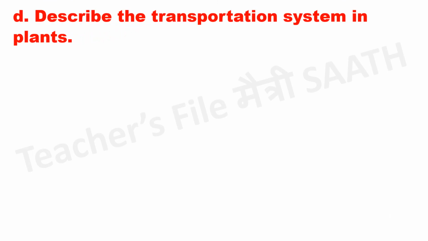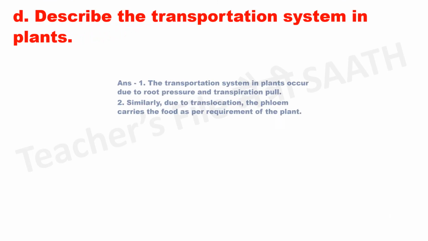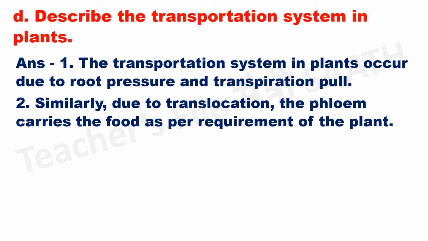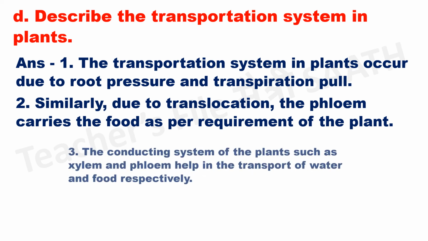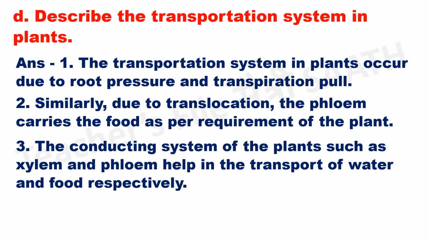Describe the transportation system in plants. Answer. The transportation system in plants occurs due to root pressure and transpiration pull. Similarly, due to translocation, the phloem carries the food as per requirement of the plant. The conducting system of the plant such as xylem and phloem helps in the transport of water and food respectively.